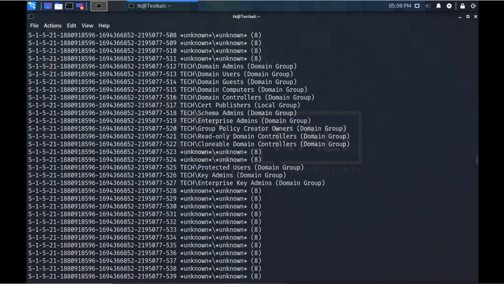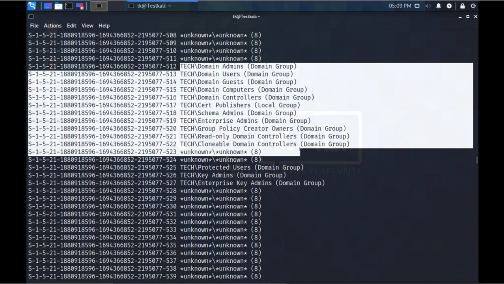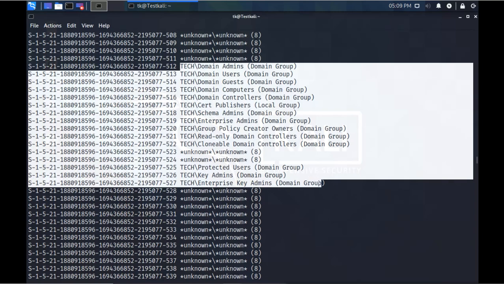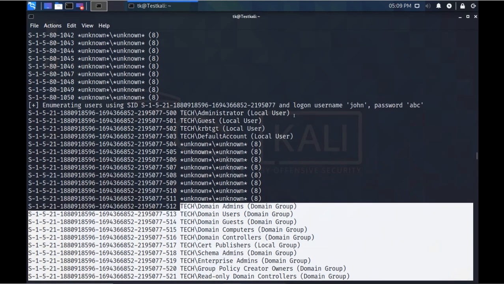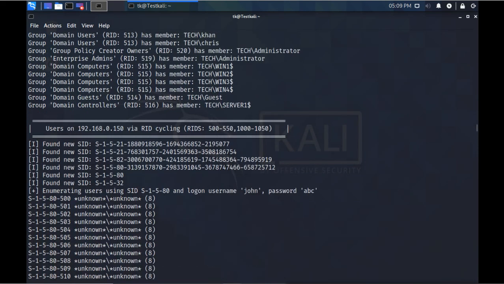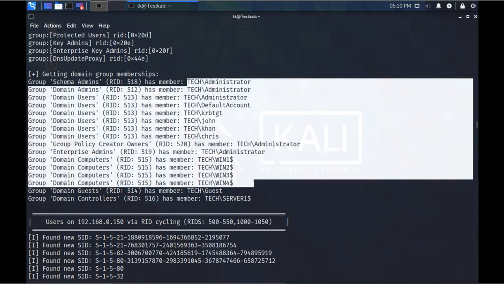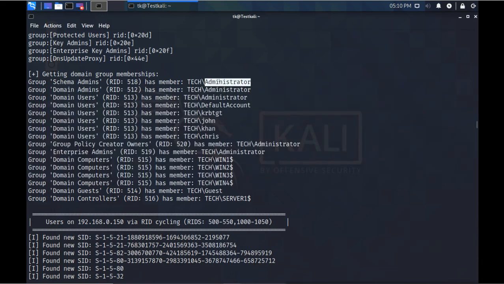Then it has found these domains, domain groups. What are the groups we have in that Active Directory domain? Then it is again finding the users there. So the users we have there are the administrator, the default account, this Kerberos target TGT account, John, Khan, and Chris. These are the accounts we have on this Active Directory server.